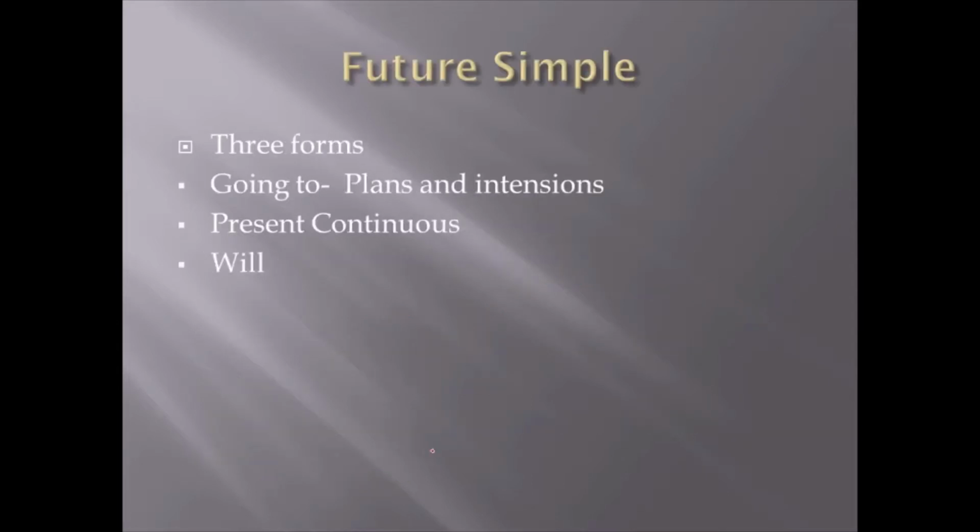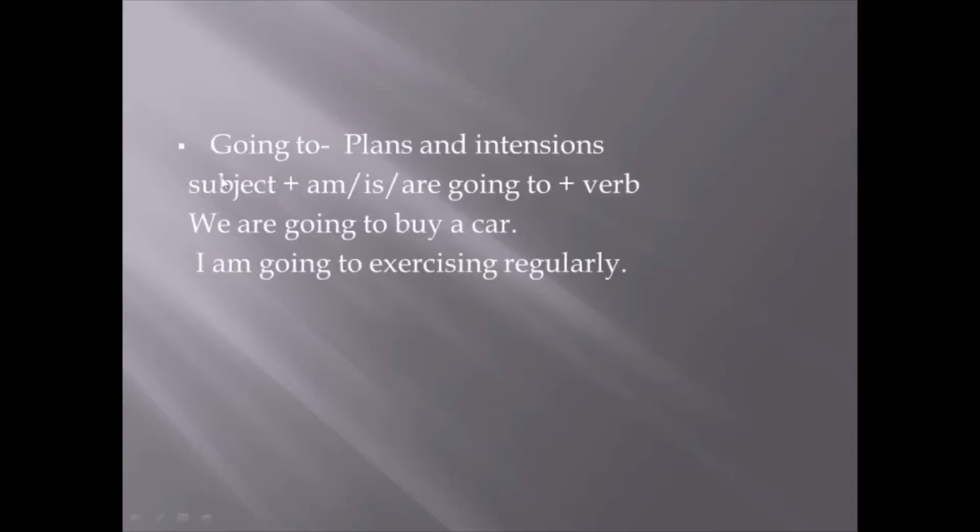Now comes your future simple. Okay, so these are three forms. Now in this we use going to, present continuous, or will. Let's see how. We use going to when we have some plans or some intentions.